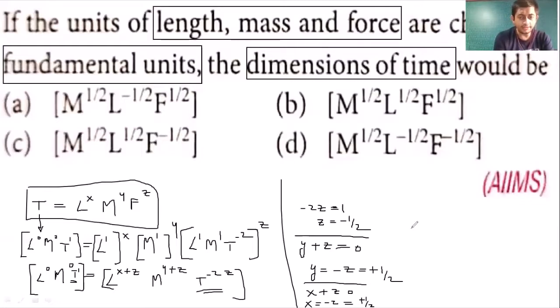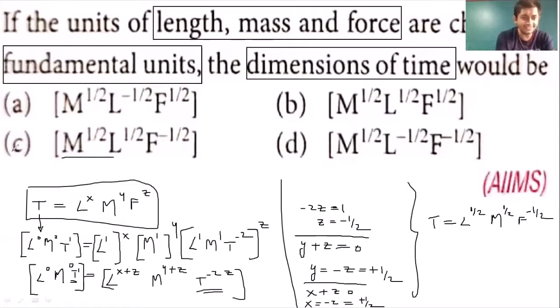Right. So if I substitute the values of x, y, z, the final answer that we get is t equals L raised to half in place of x, m raised to half in place of y, and F raised to minus half in place of z. So the correct answer is M raised to half, L raised to half, and F raised to minus half. So that is option C. Right. Chalo, let's move on to the next question.